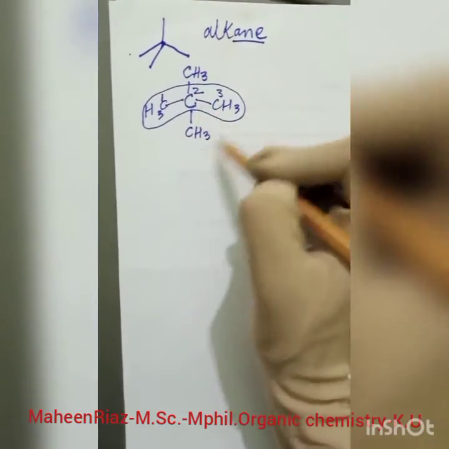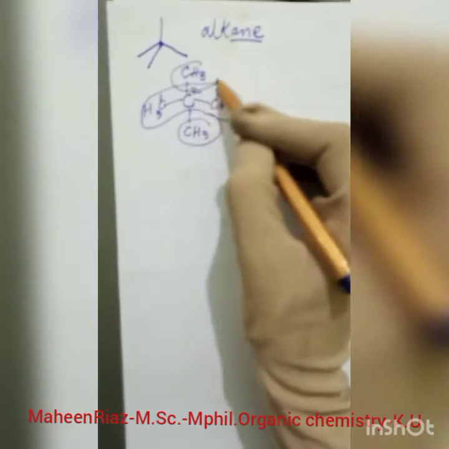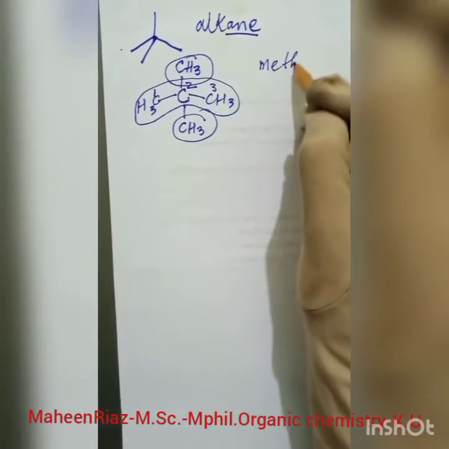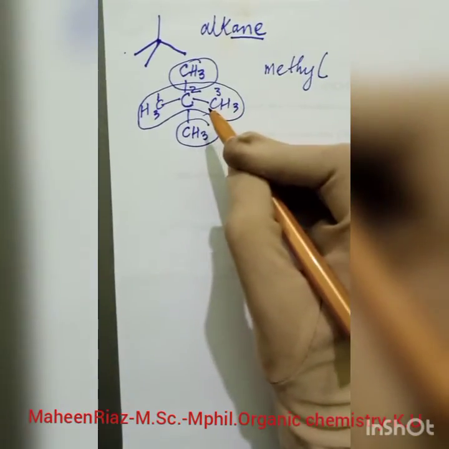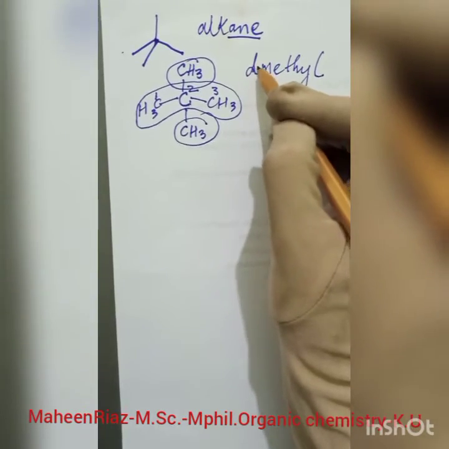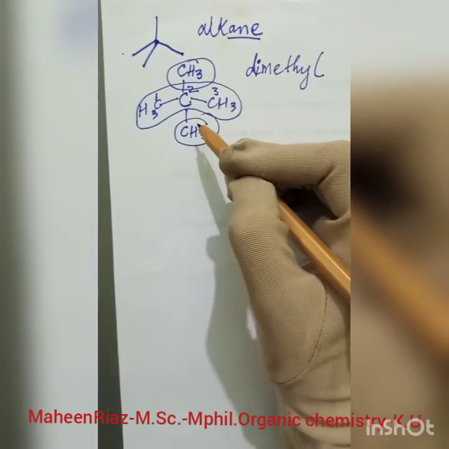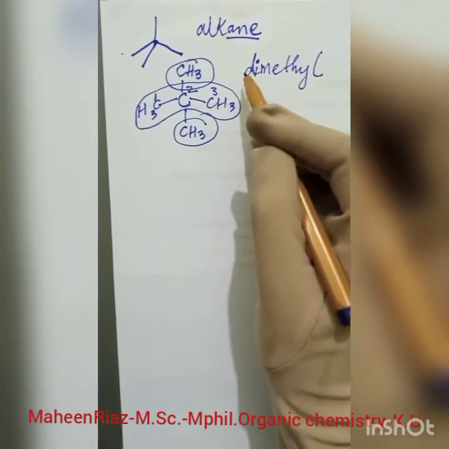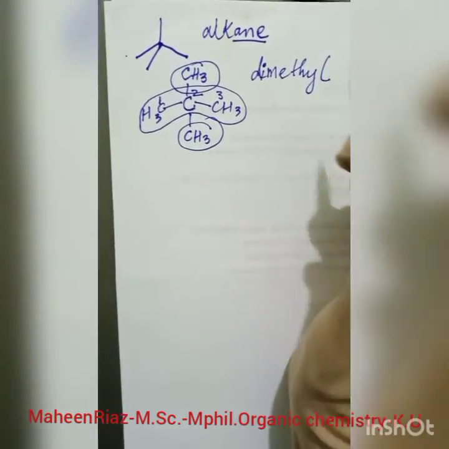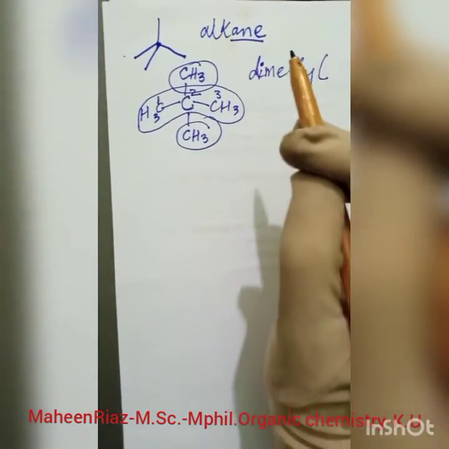The second point is to name the branches. What are the branches there? Methyls, okay. So we have basically methyl. This is our branch name. Now the second point, how many? There are 2. So I will write di. Di is used for 2, before the branch name. The branch name will be according to the chemistry counting, methyl, ethyl, propyl, and the di, tri, tetra is for the number of branches. Remember this, okay.